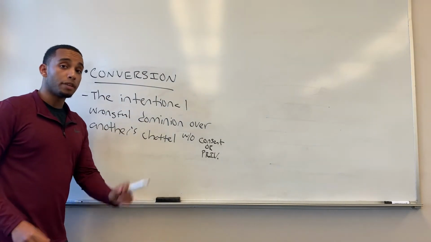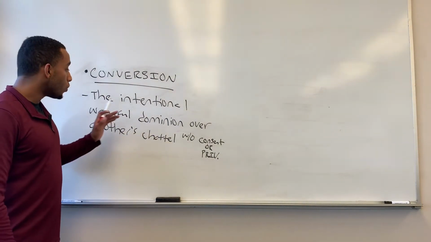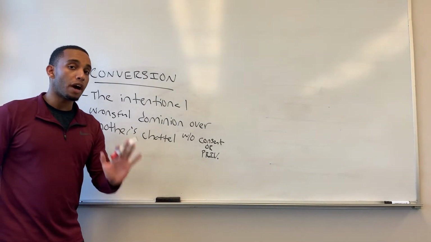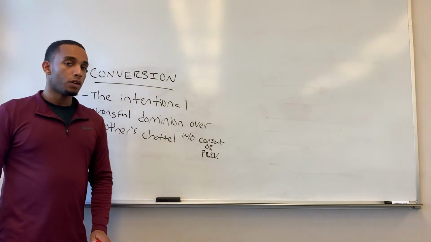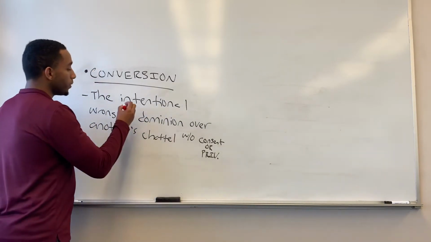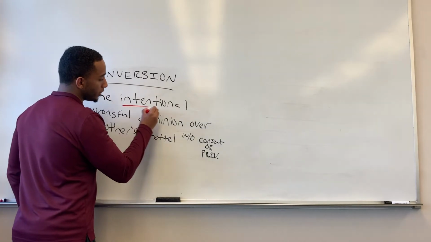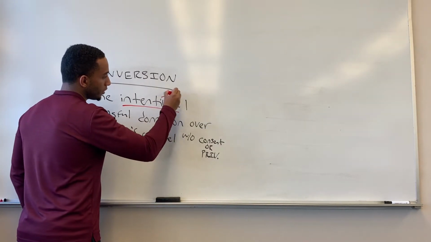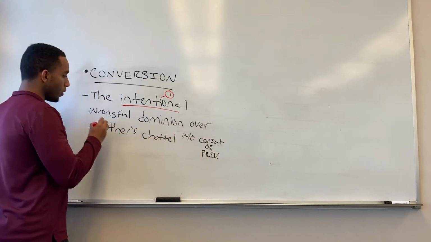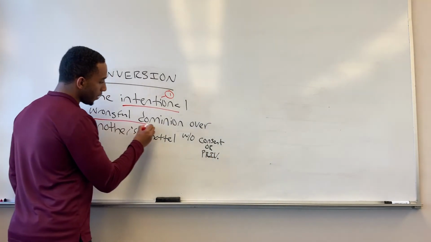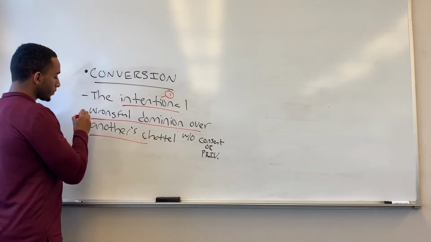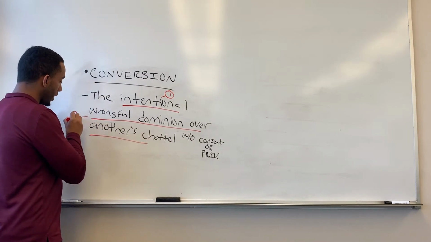Conversion means the intentional wrongful dominion over another's chattel without their consent or privilege. Again, I'm going to underline every single element here. The first element is intentional. That's going to be a common element for all 7 intentional torts. Wrongful dominion over another's property, another's chattel, okay? That is going to be element 2.